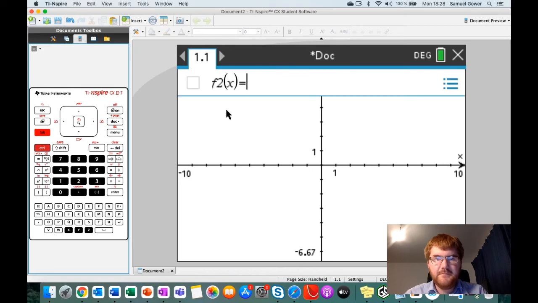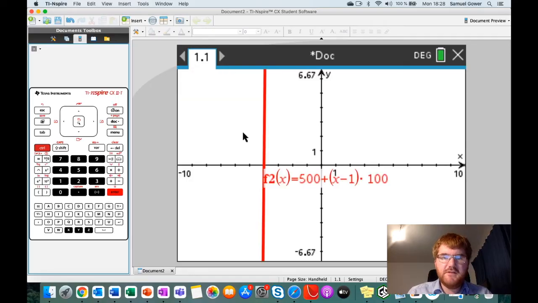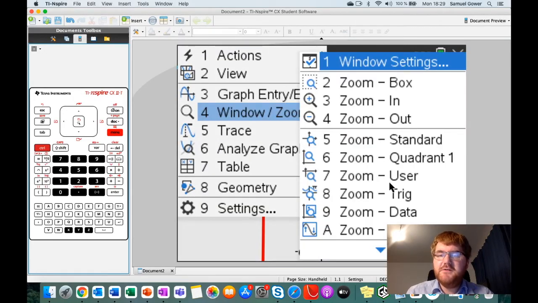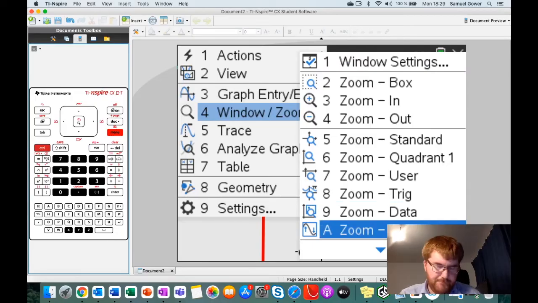We press the tab button, and now we're going to type in the other function. So 500 plus, open brackets, x minus 1. Remember, x is our variable, not n here, times 100. Again, we see something kind of random, and you go, okay, something's gone wrong. But don't worry, all we have to do is go to Menu, Window Zoom, and use the wonderful button known as Zoom Fit down here.